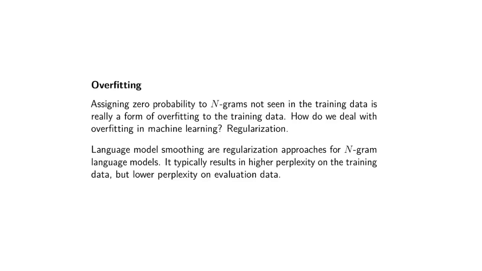And how do you combat overfitting in machine learning land? We regularize. In n-gram language models, the way that you regularize is often called smoothing or discounting. It's ways to combat this problem of dealing with unseen events.